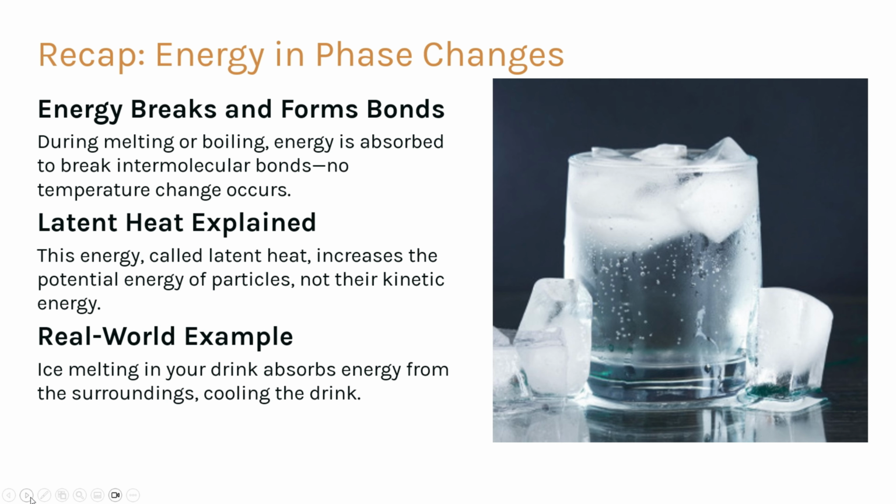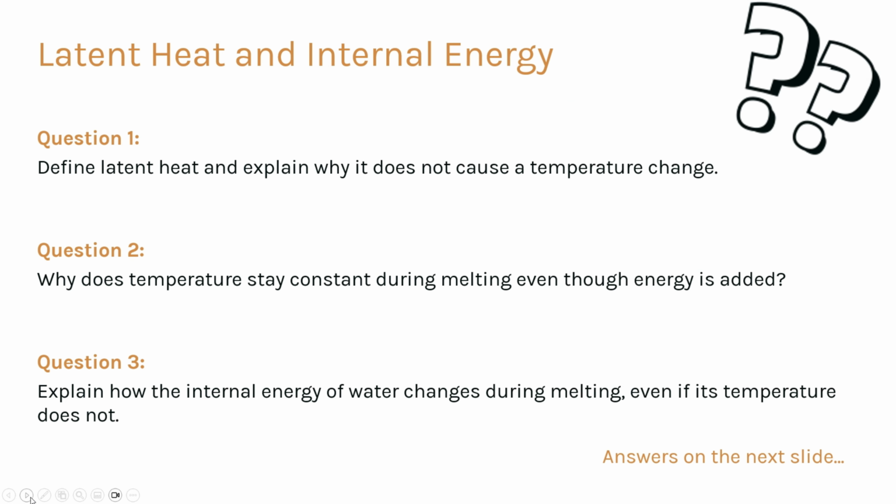A simple example is ice melting in a drink. The ice absorbs energy from the drink, which cools the drink down, even though the ice itself stays at 0 degrees Celsius while melting. Latent heat and internal energy. Thinking deeper. Let's think more carefully about what's happening to energy. Have a go at these questions in your book. Write what you believe is the correct answer and explain it. Pause the video and then we will go through the ideas together.